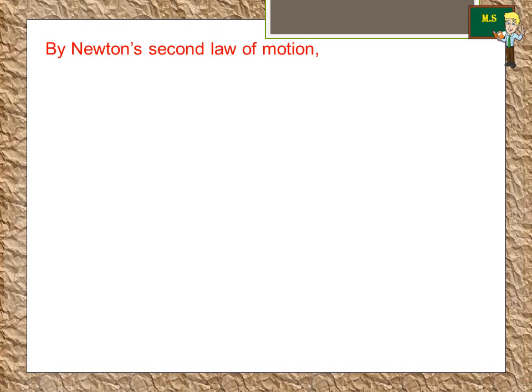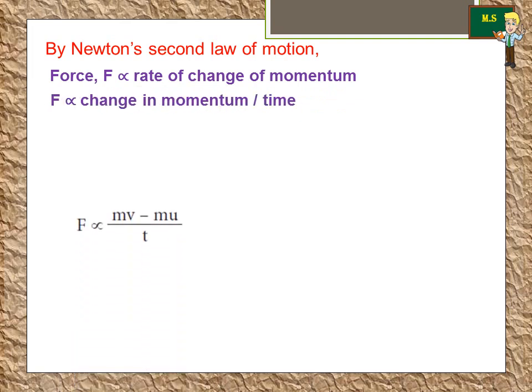By Newton's second law of motion, F, that means the force, is directly proportional to the change of momentum with respect to time, that is F is proportional to (mv minus mu) over t. Here m is the mass of the body and v is the final velocity and u is the initial velocity.